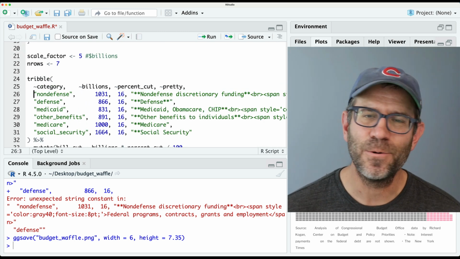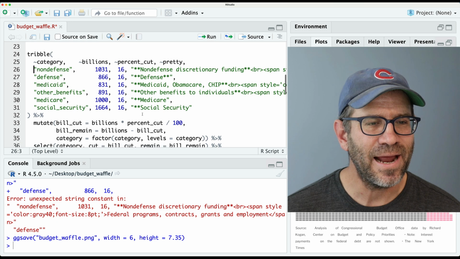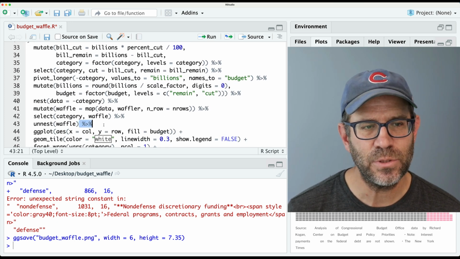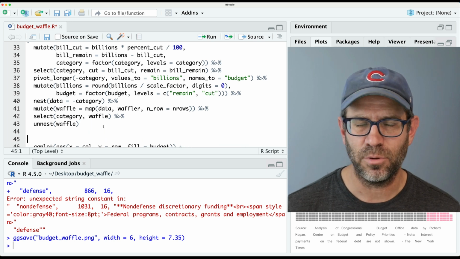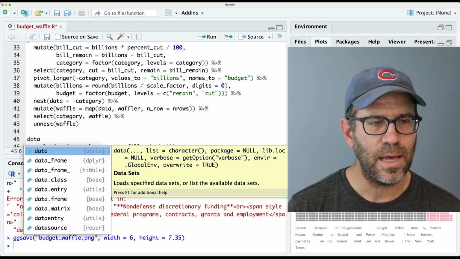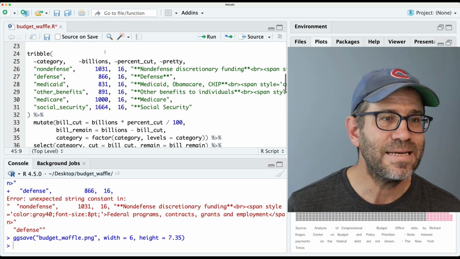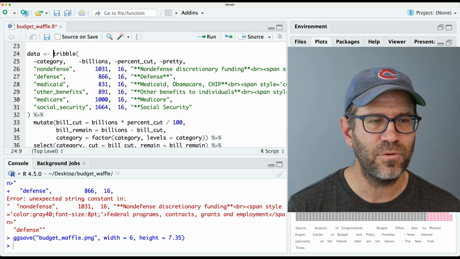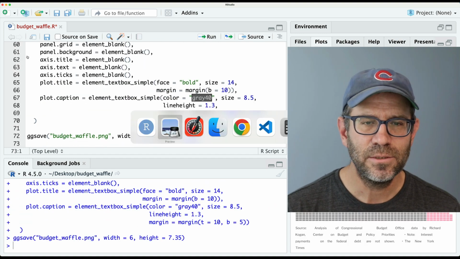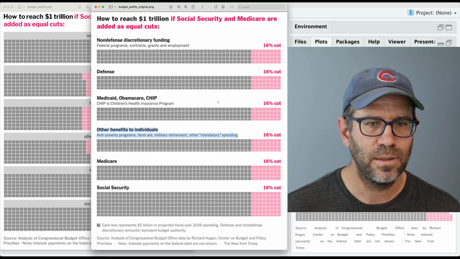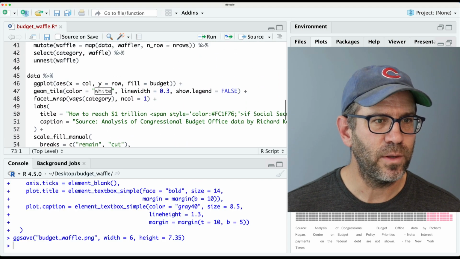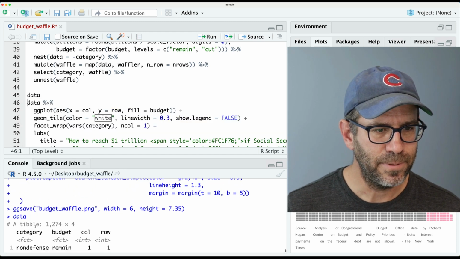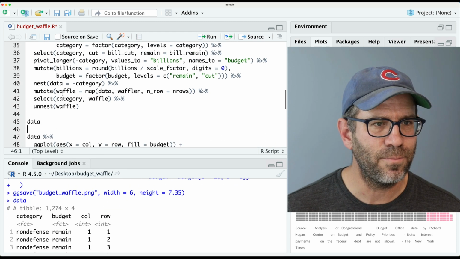So I brought in those pretty versions of the titles, and I now though want to be able to go ahead and break this apart. And so I think I'm going to do that between the data creation and the plotting. And I'll go ahead and call that pipeline where I'm creating the data. So we'll go ahead and do data, getting assigned the tribble and everything that follows. So rerun everything just to make sure it all still works. That looks good. And then if we come back up here and take data, we get this, but that's not quite what I want. I'm going to want to break it up earlier.